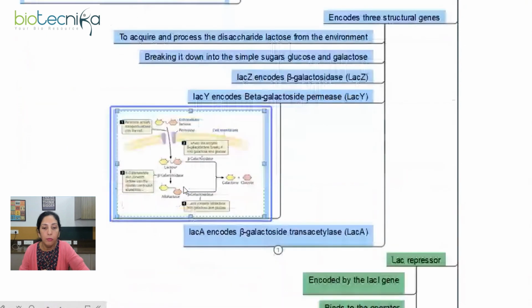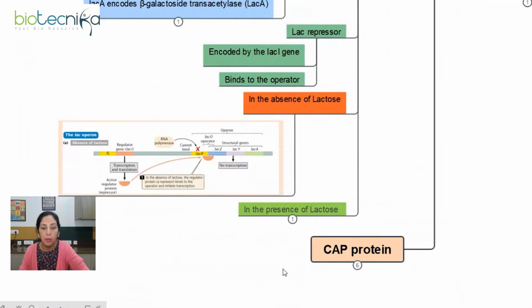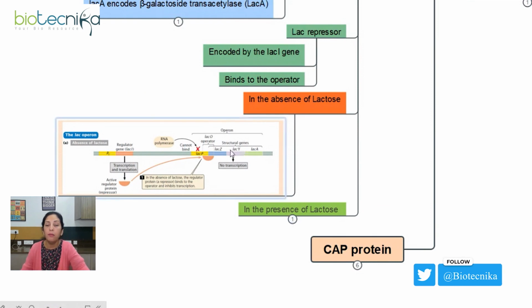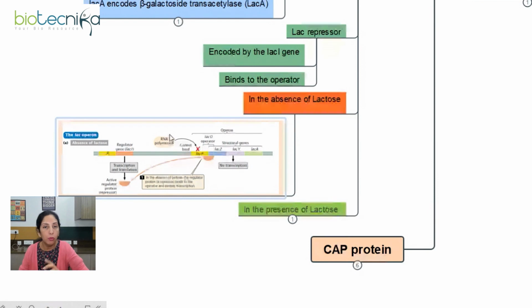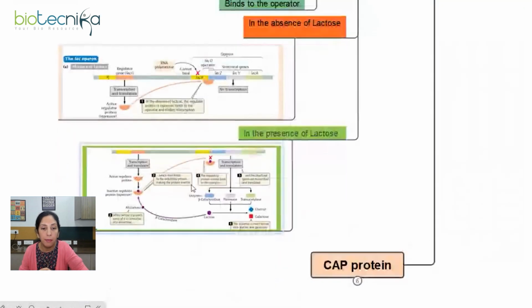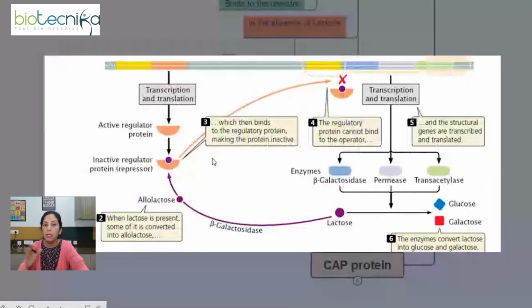All right. Now moving further, let's talk about what will happen when there is availability of lactose. So far we have learned that when there is no lactose around, the repressor keeps the lac genes in the off state, right? I hope you got an idea. We have a repressor coming out of the regulatory gene, which will bind to the operator, will not allow RNA polymerase to bind to the promoter, and hence the transcription will not happen. However, when lactose is available, let's see now how the system will turn on, right?